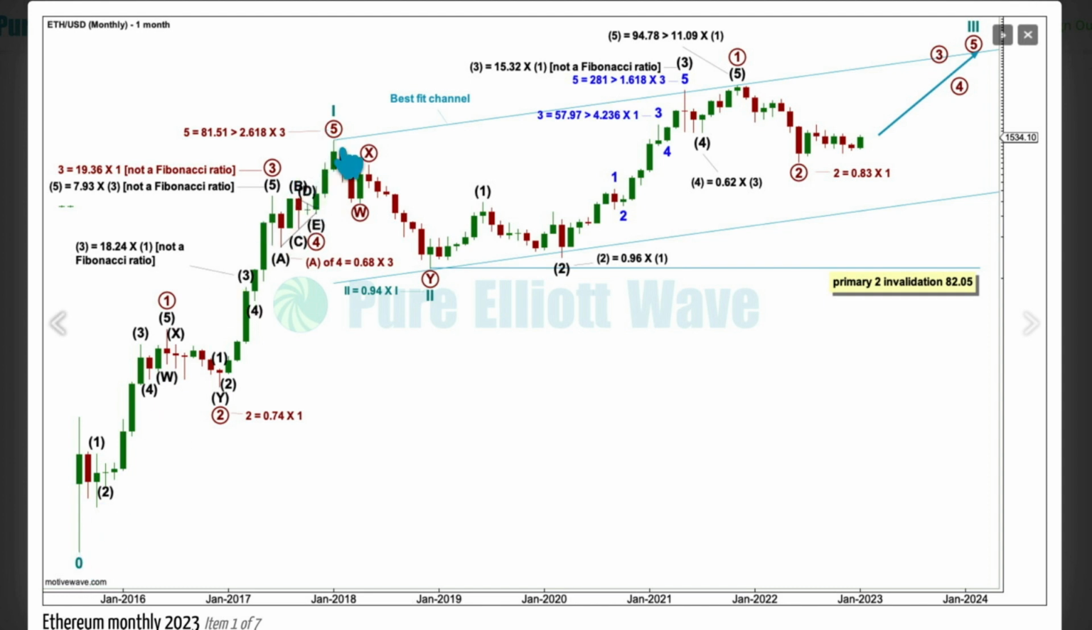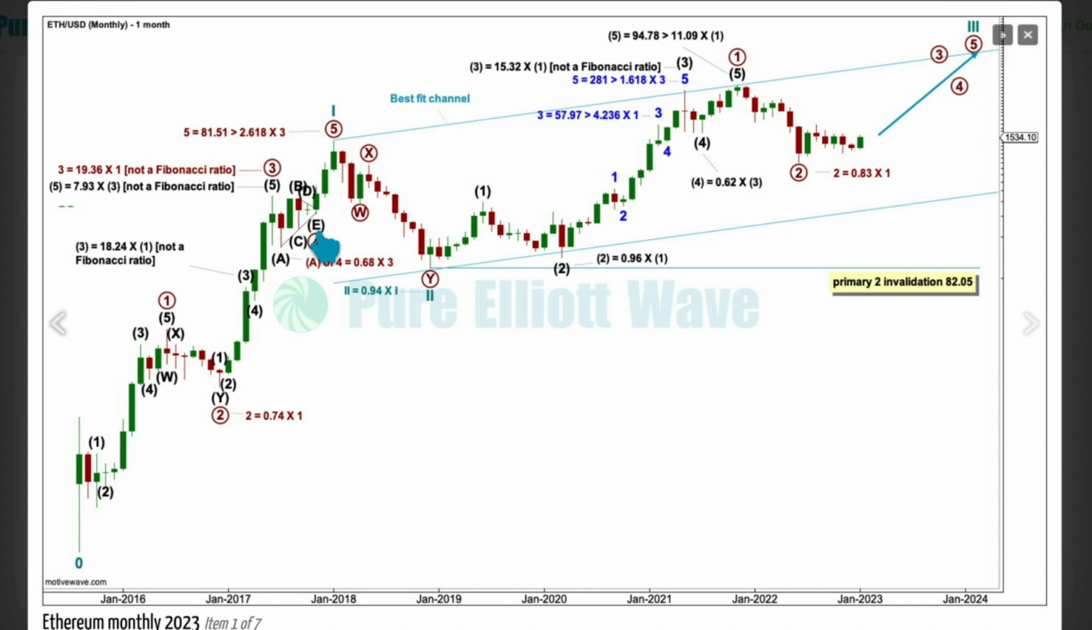Within cycle wave 1, I'm noting the length of primary 3 in relation to primary 1. Primary 3 is 19.36 times the length of primary 1. This is not a Fibonacci ratio. I'm just noting how long this third wave is in relation to this first wave, because this is important for target calculation in future waves. That's why I'm doing it.